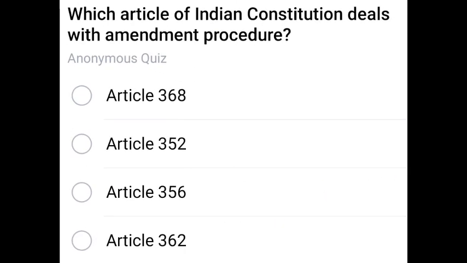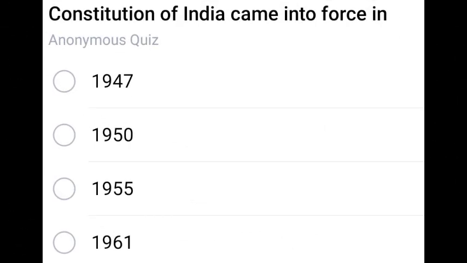Which article of the Indian Constitution deals with amendment procedure? The correct answer is 368. Article 368. Next question. Constitution of India came into force in 1950 and the first amendment happened in 1951.